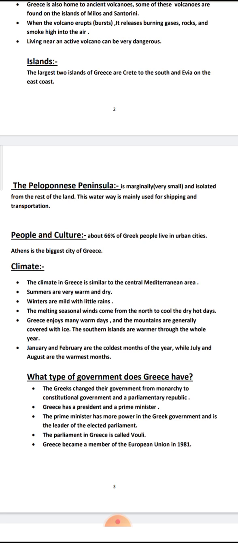This waterway is mainly used for what? For shipping and transportation.